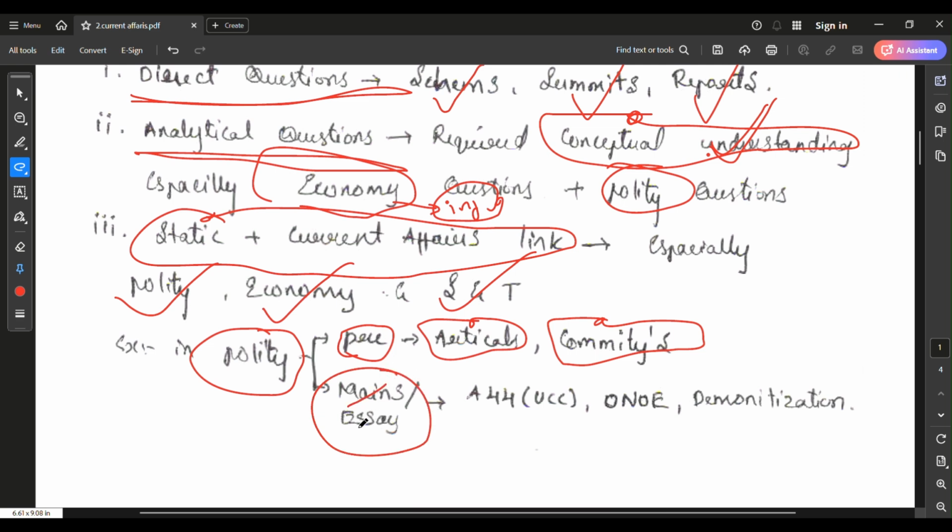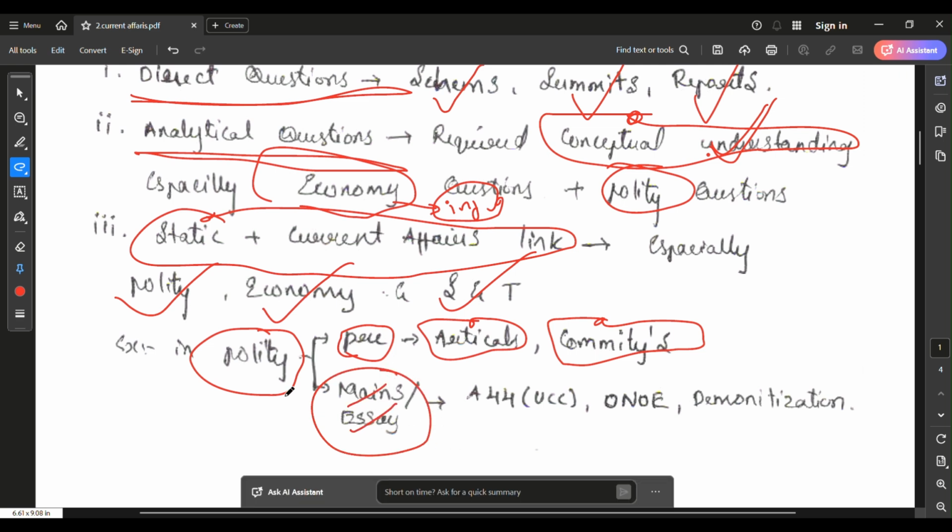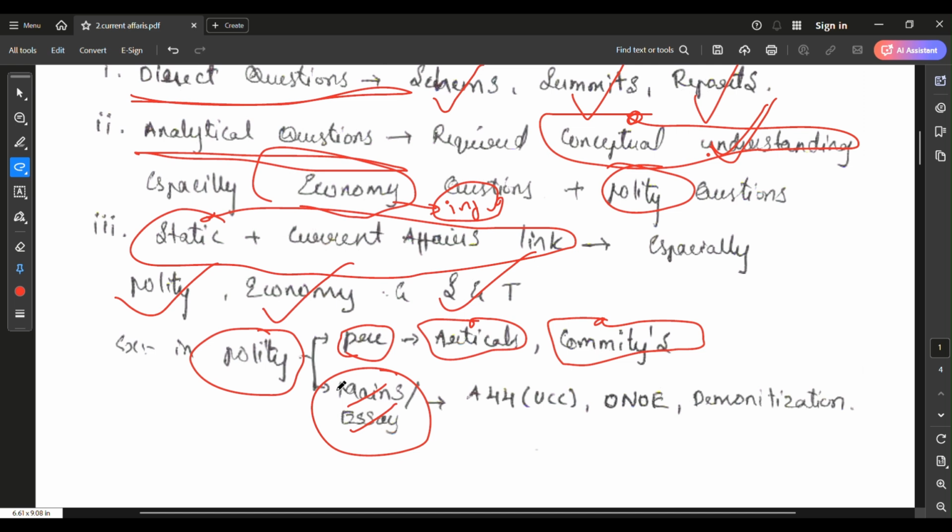And in mains as well as the essay, what type of questions can we expect from current affairs? We are seeing in the recent past that every government is talking about UCC, which is under Article 44, and one nation, one election. It's not demonetization, it's delimitation, guys.